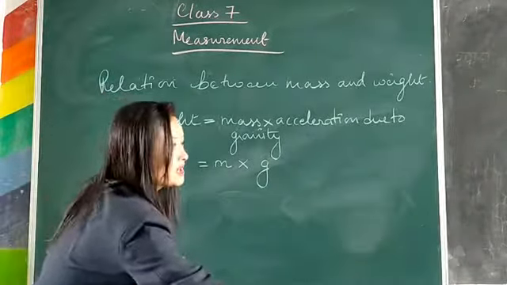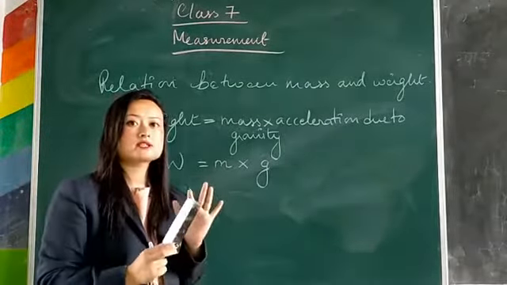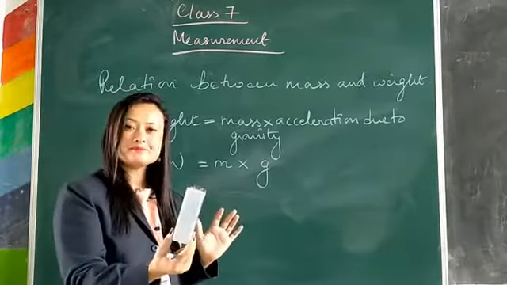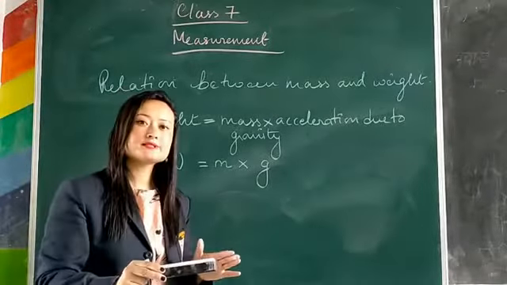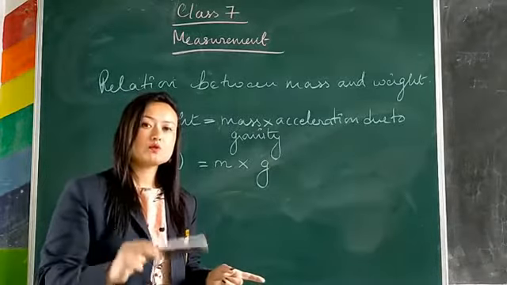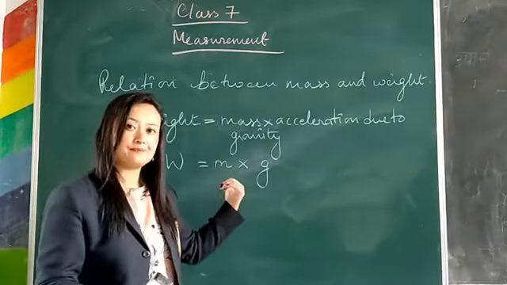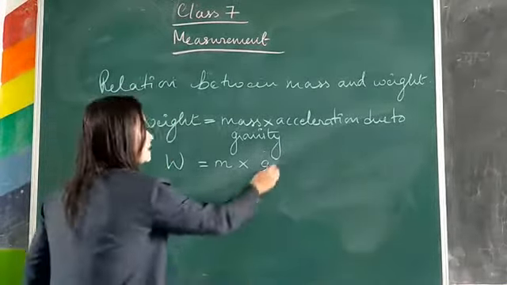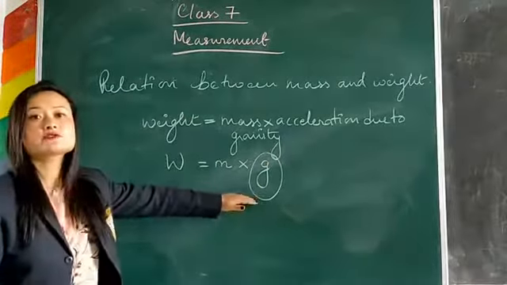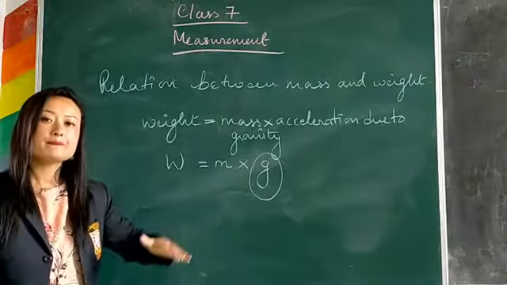Say you take this object, it's a duster, isn't it? And say it's 10 gram here on the earth. Now the mass is 10 gram, so if you take it to the moon, the mass will still be 10 gram, but the weight will be different. Now why does weight change and mass remain the same? Because the value of g, that is your acceleration due to gravity, changes from place to place. It is different in different places.